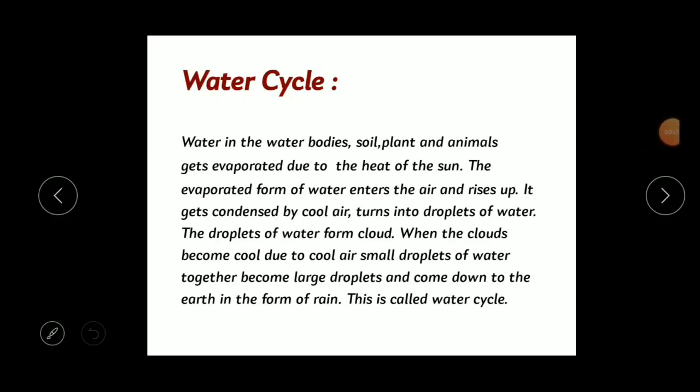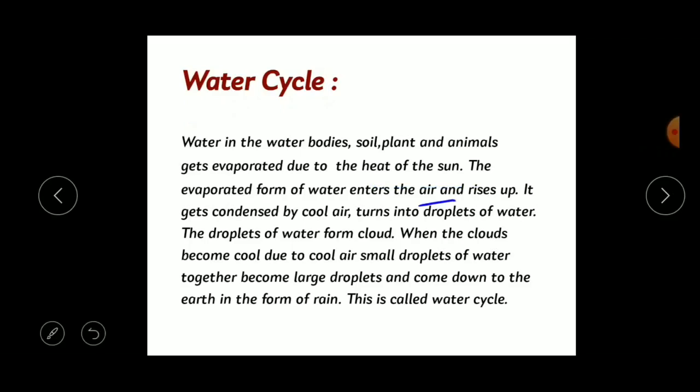Now after knowing what is evaporation and what is condensation, we'll move to what is the water cycle. Water in the water bodies, soil, plants and animals gets evaporated due to the heat of the sun. The evaporated form of water enters the air and rises up.